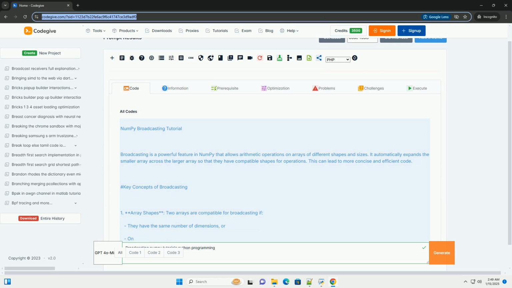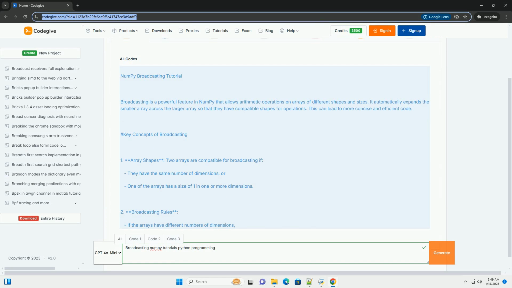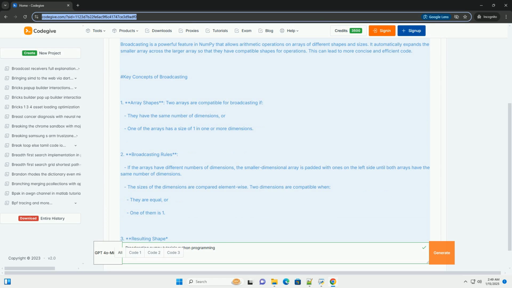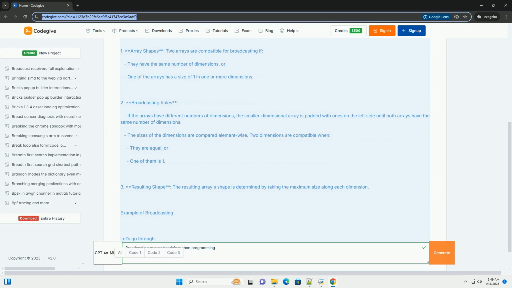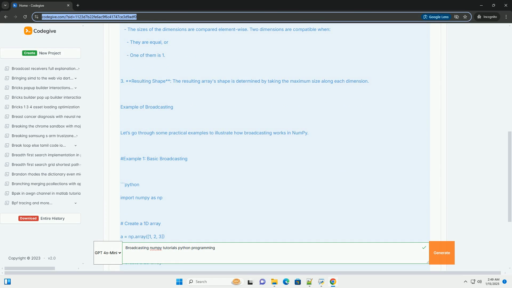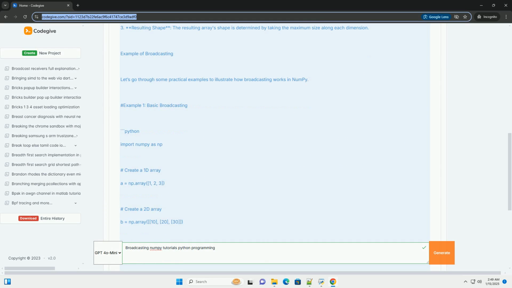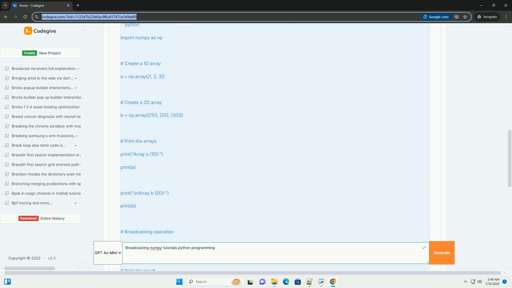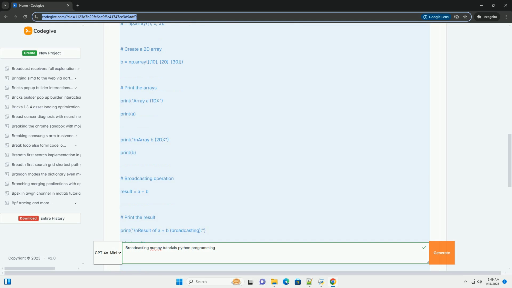NumPy Broadcasting Tutorial. Broadcasting is a powerful feature in NumPy that allows arithmetic operations on arrays of different shapes and sizes. It automatically expands the smaller array across the larger array so that they have compatible shapes for operations. This can lead to more concise and efficient code.